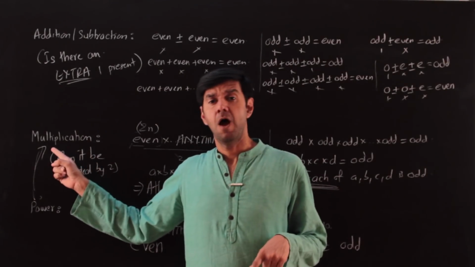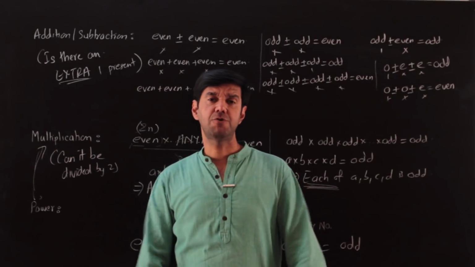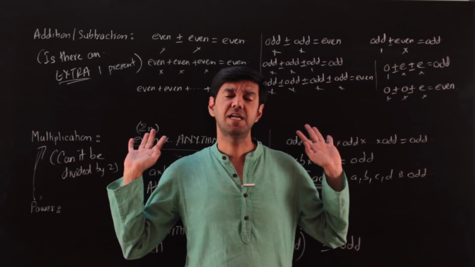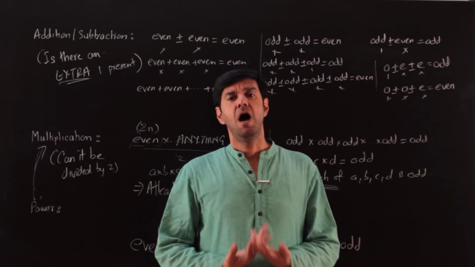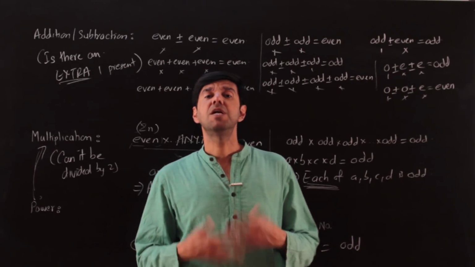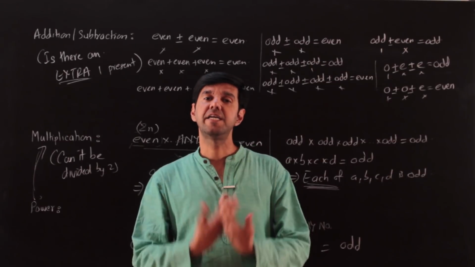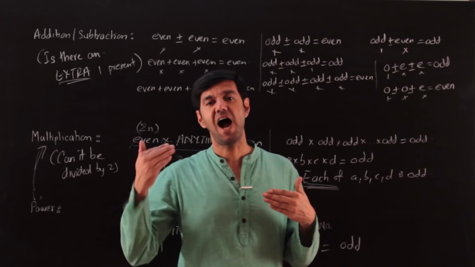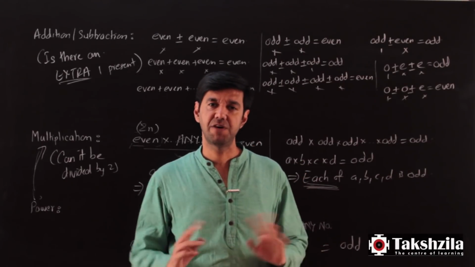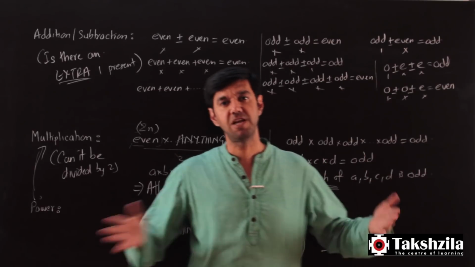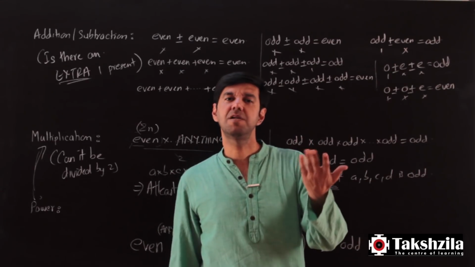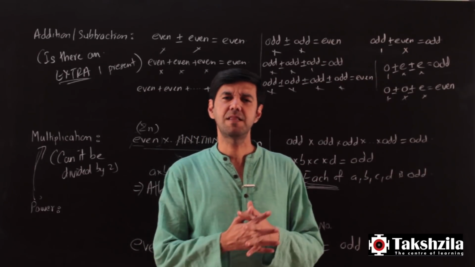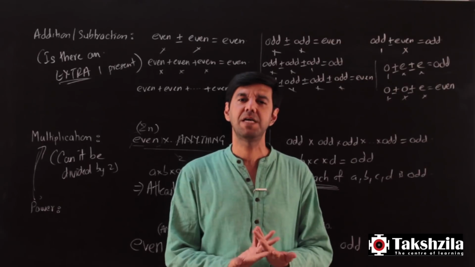Before the question, why did we not do division? What if I divide two even numbers or I divide two odd numbers? We cannot generalize anything because dividing two even numbers may not even result in an integer. For example, 2 by 4 is half. Now there's no concept of half being even or odd. They can best be defined only for integers, right? Similarly 3 by 2 or 3 by 5, in most of these cases they would not be an integer.